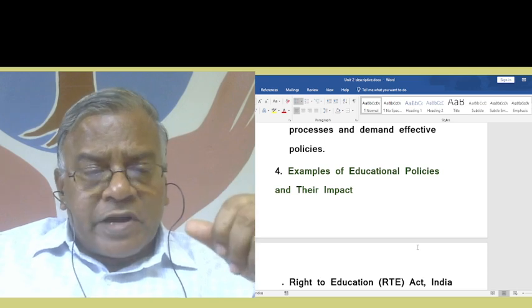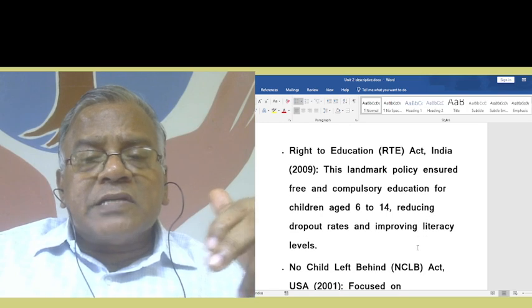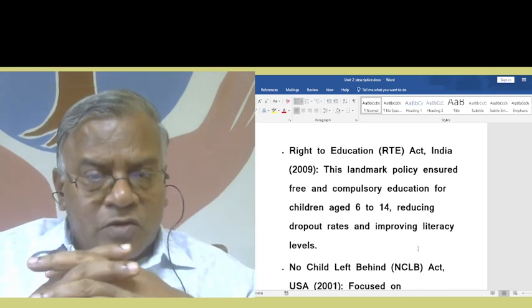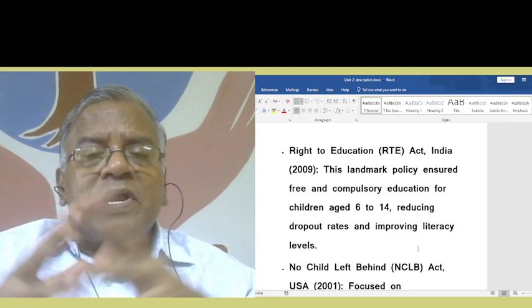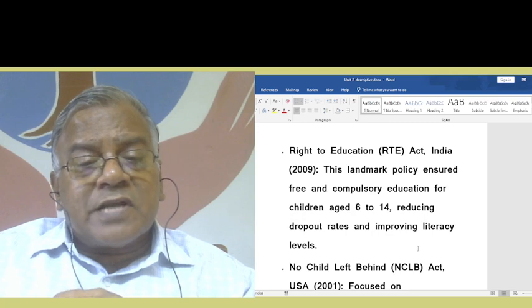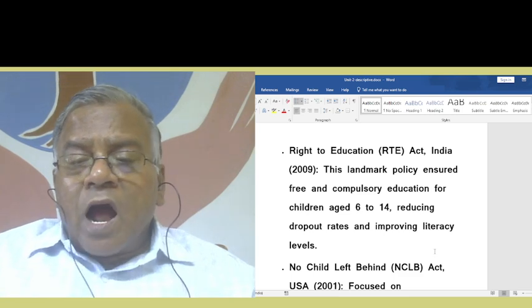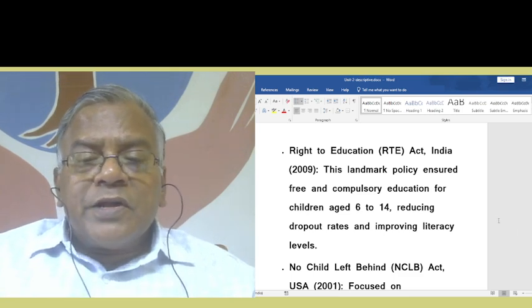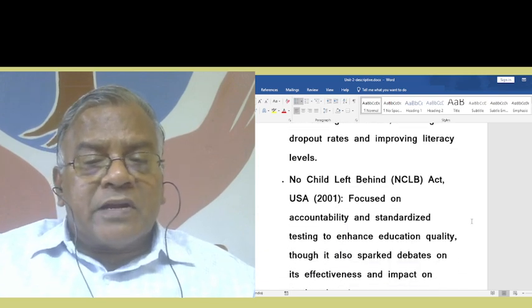Some examples we can give. Examples of educational policies and their impact. Right to Education Act, India, 2009 is one example. This landmark policy ensured free and compulsory education for children aged 6 to 14, reducing dropout rates and improving literacy levels.